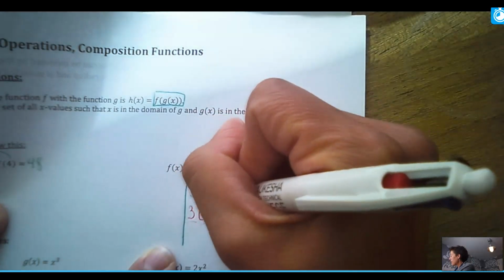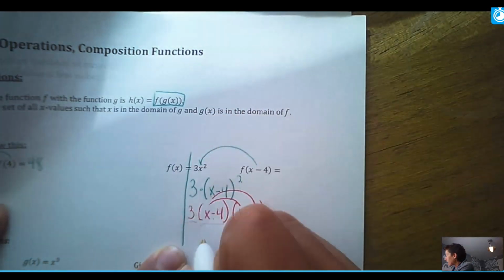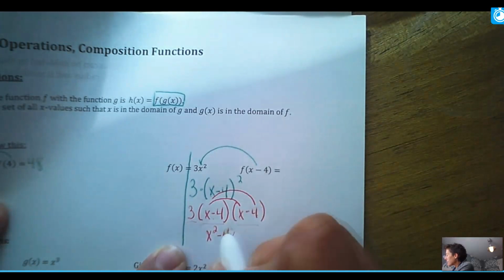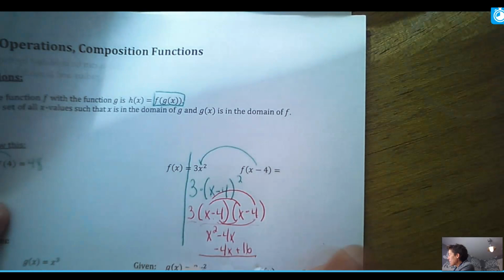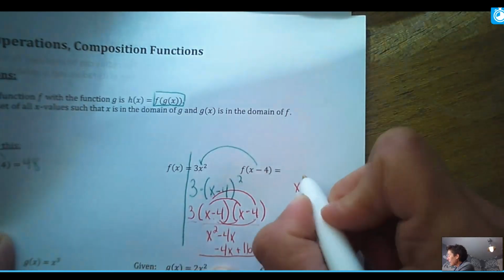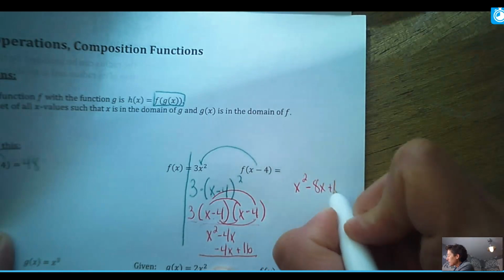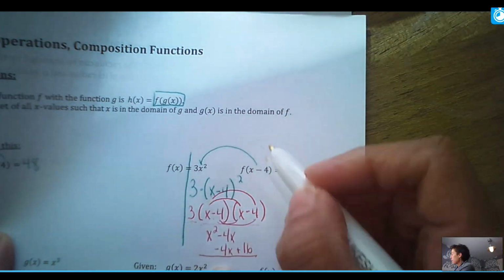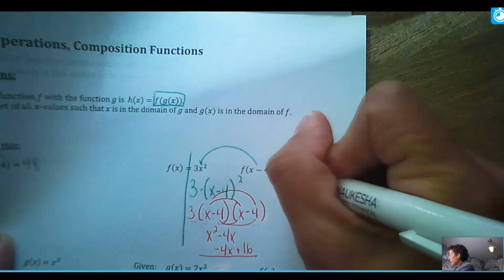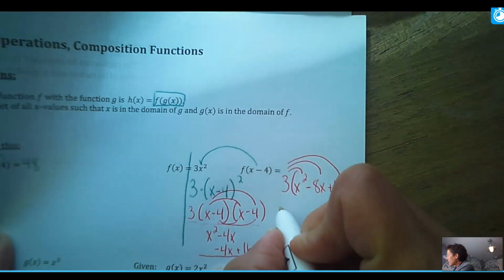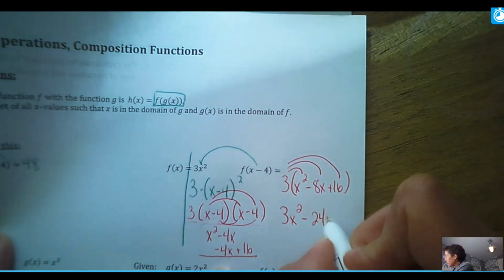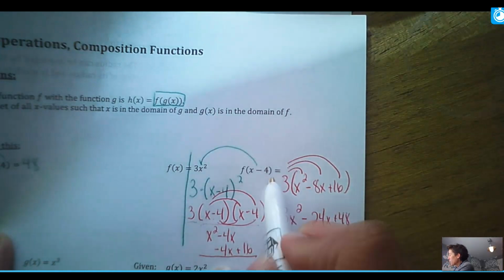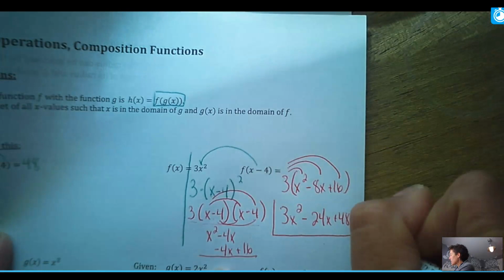So I always start with the parentheses, and when I start, I get x squared minus 4x, and then this is going to distribute through, and I get another minus 4x, and when this distributes, I get 16. I'm going to add them up. I'm running out of room, so I'm going to move up here. I get x squared minus 8x plus 16, and then I still have the other neighbor who hasn't met anybody. That's the 3. And now the 3 is going to distribute in, and so when I'm done, my final answer to the function is 3x squared minus 24x plus 48. And I would normally put it after this equal sign, but I don't have any room, so I'm just going to put a box in there.